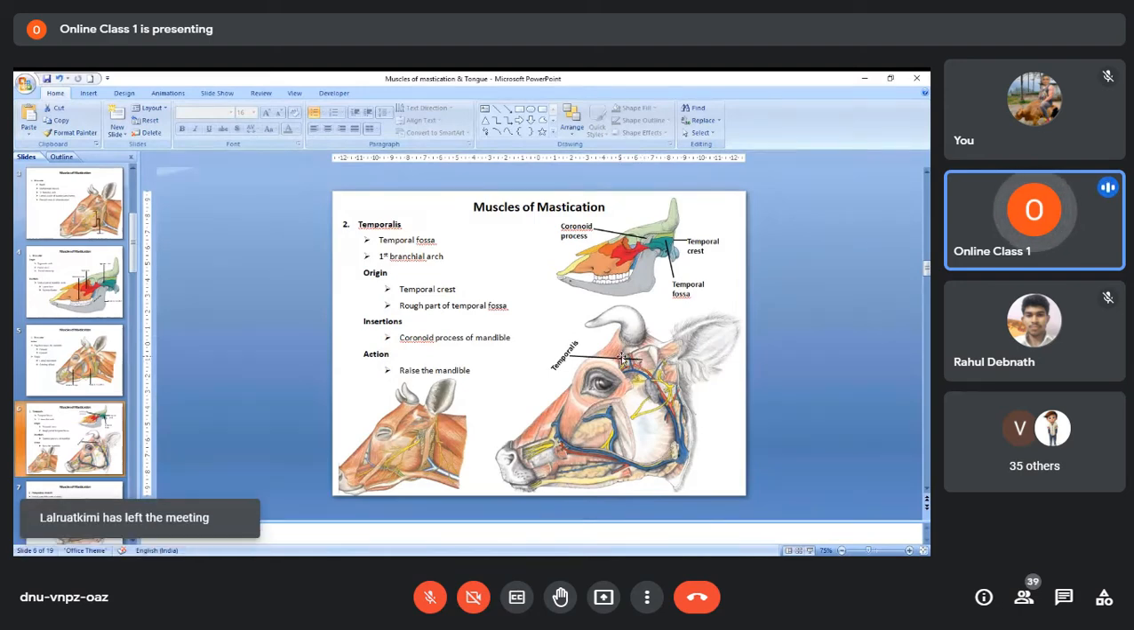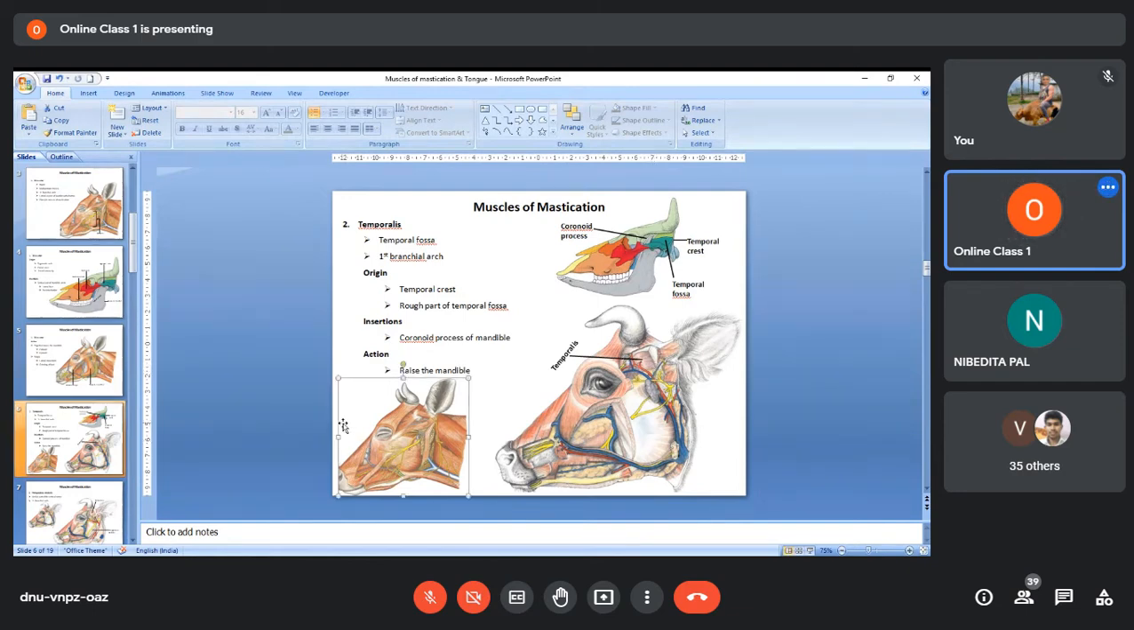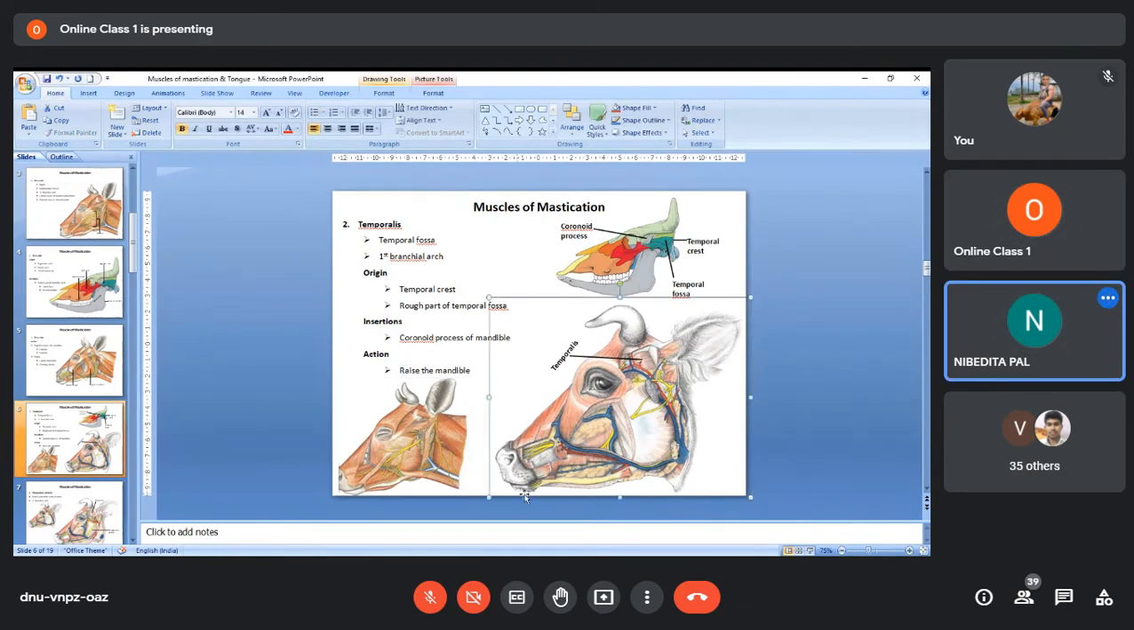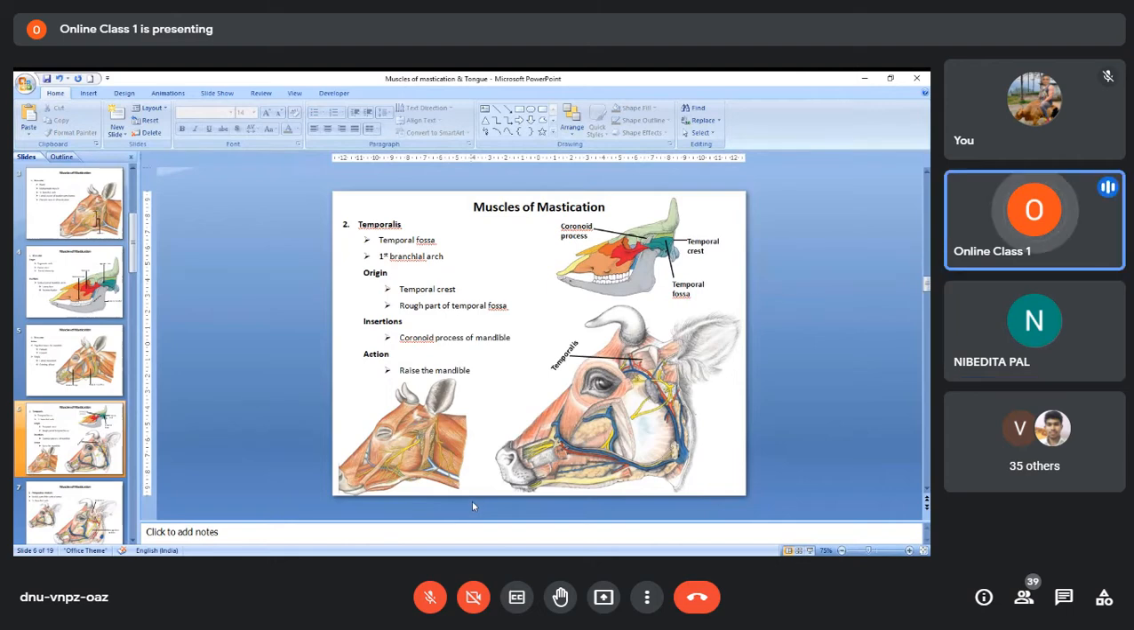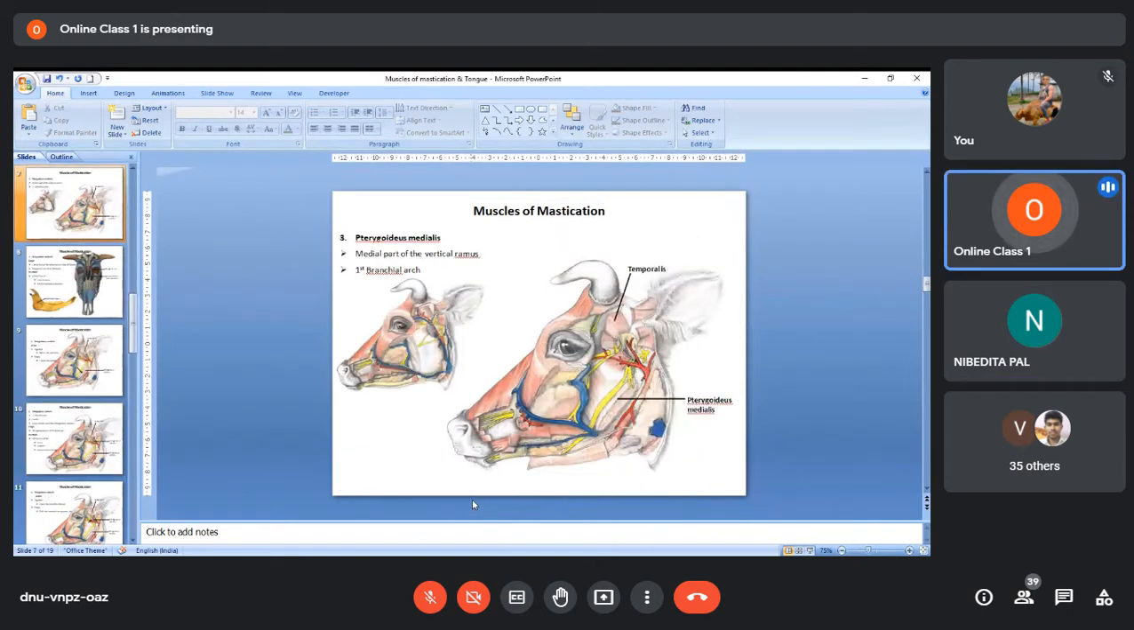So remember, the temporalis muscle is not superficial, rather it is deeply located. Okay, so this is the temporalis muscle. Then comes the next muscle, that is the pterygoideus medialis. The pterygoideus medialis muscle is mainly seen on the medial part of the vertical ramus.